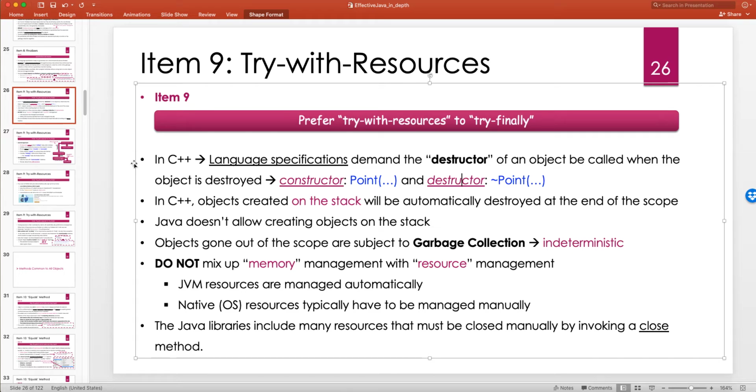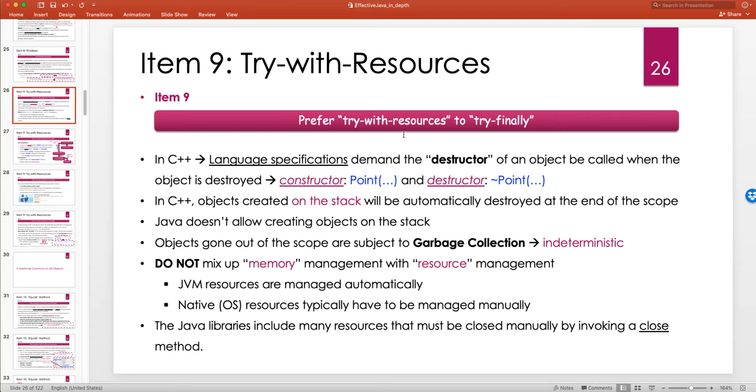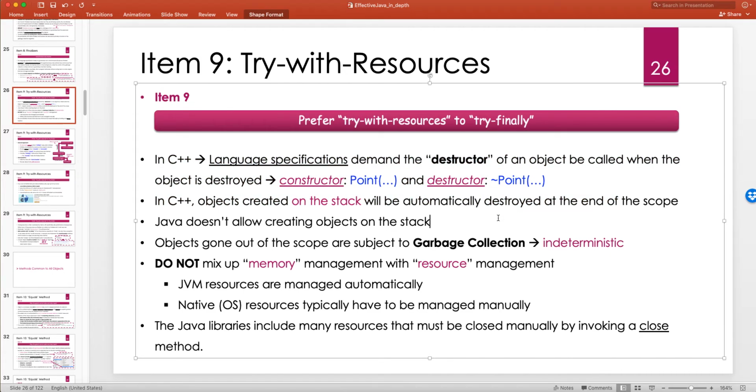Before really looking at the try construct, let's step back and look at the C++ language, which is a precursor to the Java language. The C++ language specification demands that the destructor of an object be called when the object is destroyed.